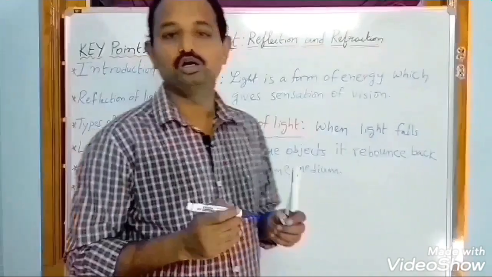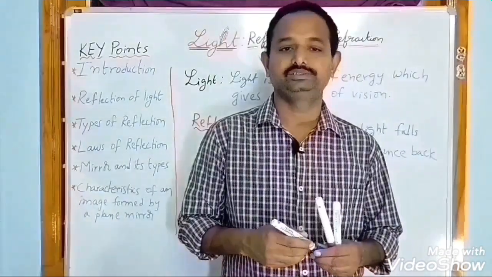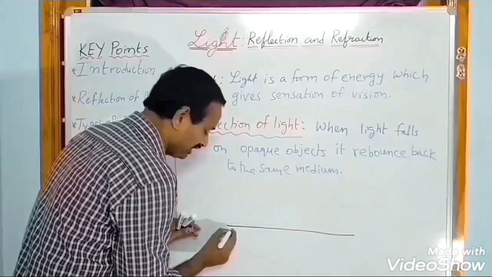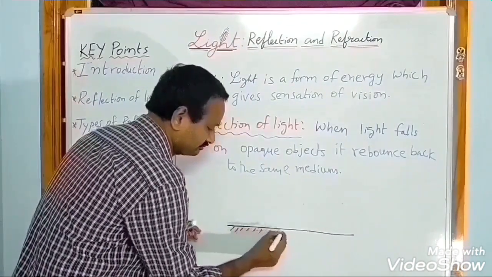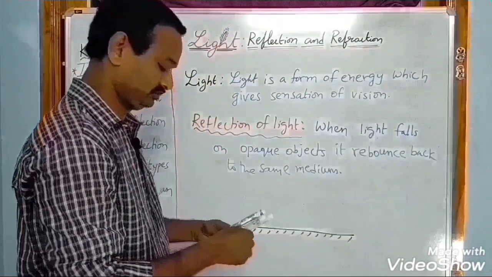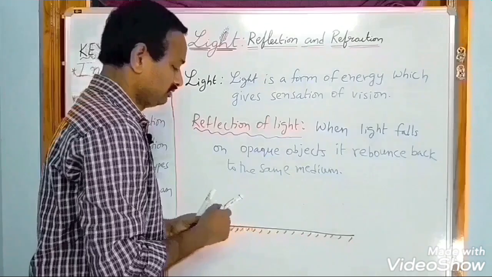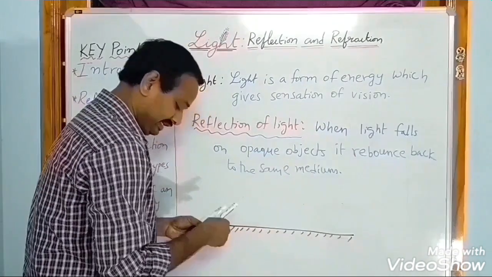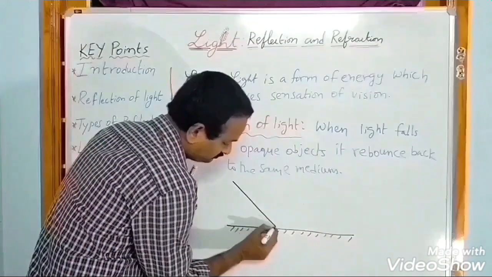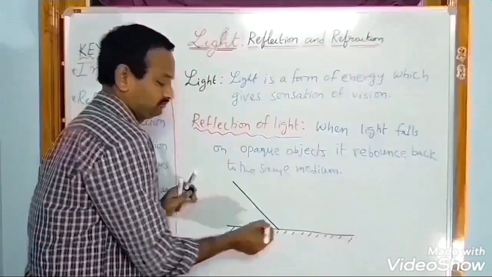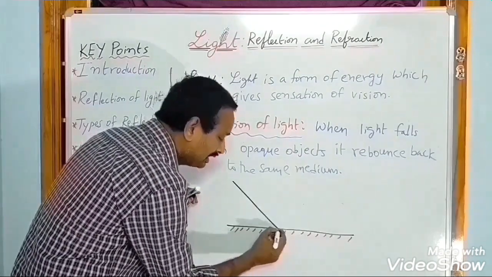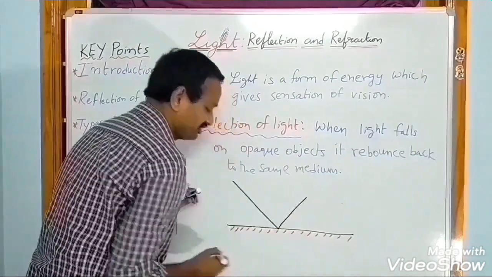This phenomenon is called reflection of light. If I take one reflecting surface here, one light ray hits the surface. Later, it reflects back to the same medium.